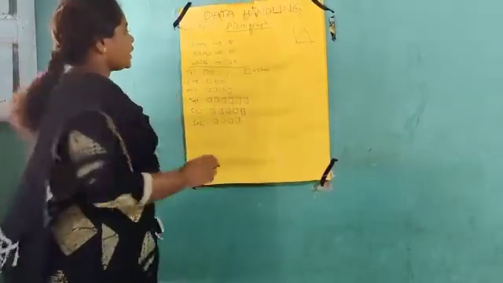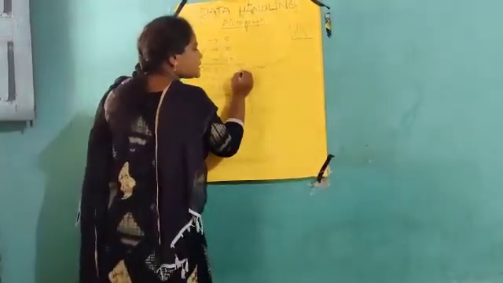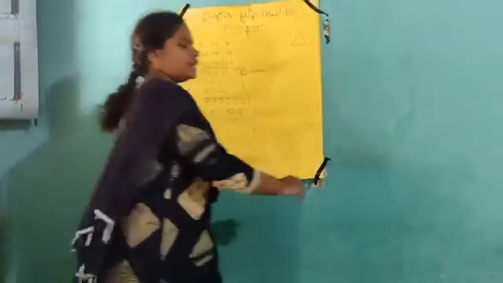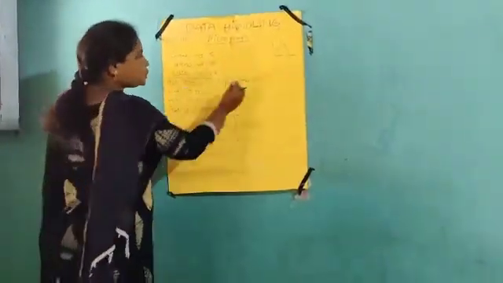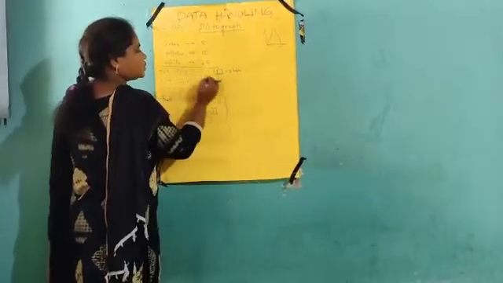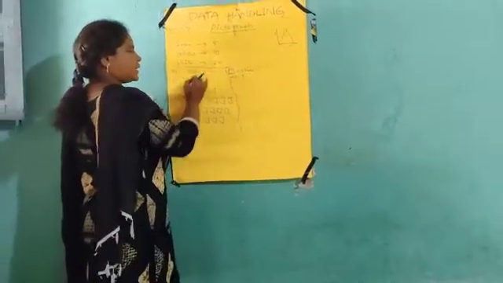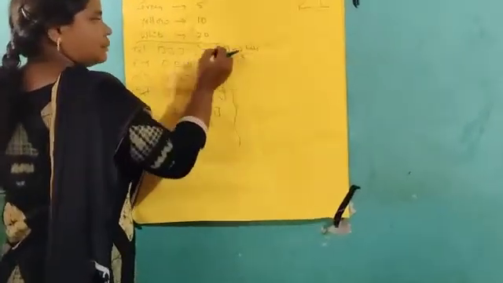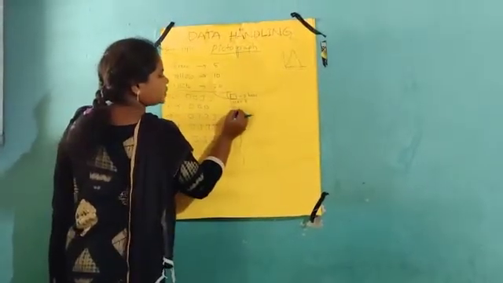For example, if we choose one scale, if one book represents 2 books, how many Telugu books are there here? 4 books. So each one book represents 2. Taking 2 into 4, 2 4s are 8. So 8 Telugu books. In English, how many are given? 3. Each book represents 2, so 2 3s are 6.